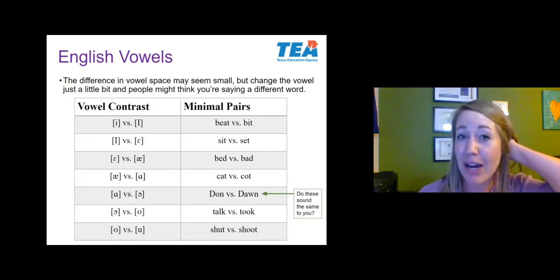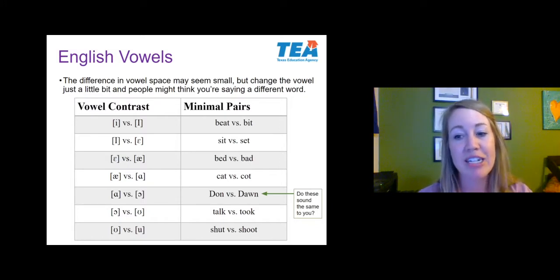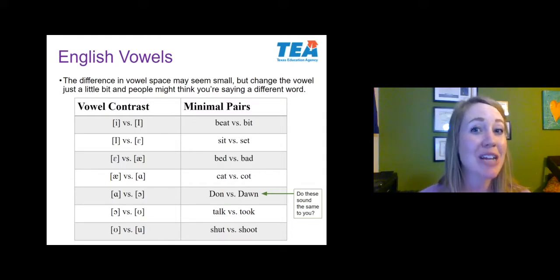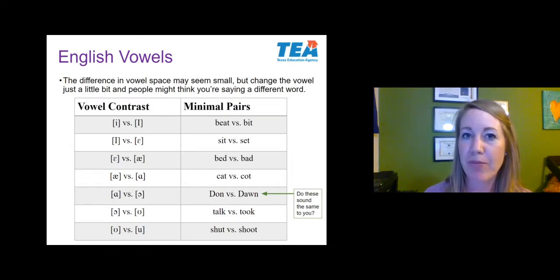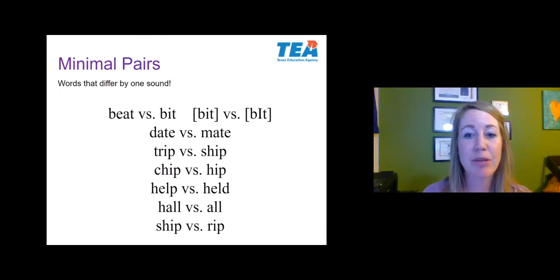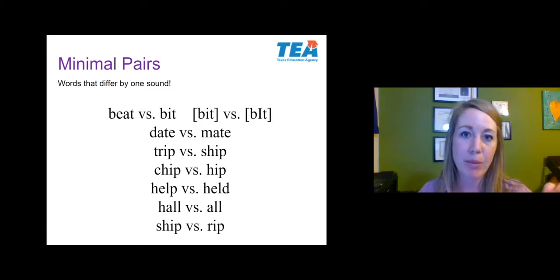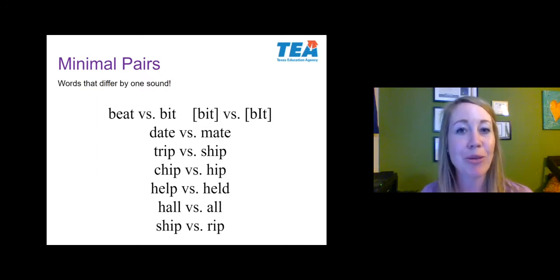If you're like me with my dialect feature, when I say dawn and dawn, I actually pronounce those the same. I haven't investigated it, but we've always talked about how dialects, even pronunciation, follow rules. There's probably a rule that I'm following there that we could investigate and figure out. But let's dive into minimal pairs. When I say two words are a minimal pair, I'm saying these two words differ by one sound. It's not a hard concept, but it can be a little tricky. After we go through this exercise, I will tell you why you need to know this.